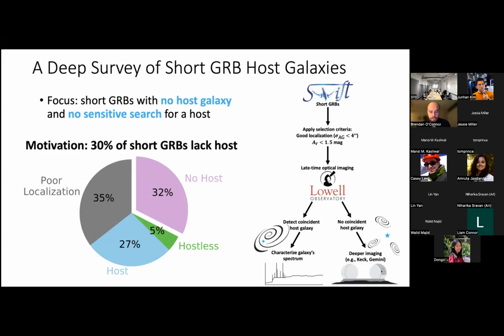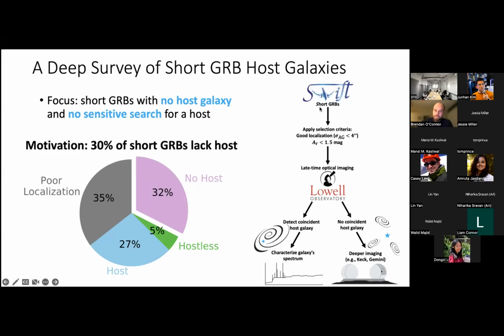a galaxy. So to explain this, we can look at this pie chart where 35% of short GRBs detected by Swift-BAT have what we would deem a poor localization. This means maybe they weren't detected in X-rays or optical, so that we only have this a few arc-minute gamma ray localization from BAT, in which there's hundreds of galaxies that we could associate to this event, and it's unclear which one would be the host. It would actually be impossible. So we are relying on only those with precise localization, where we can actually say, yes, there's a host galaxy with high probability, or no, we don't see a host galaxy and it's hostless.